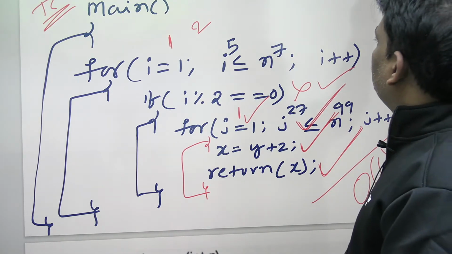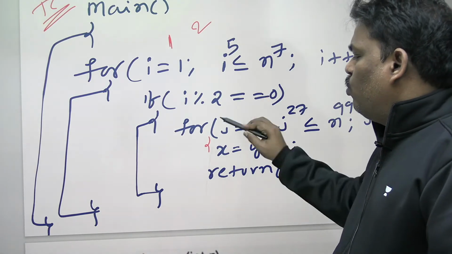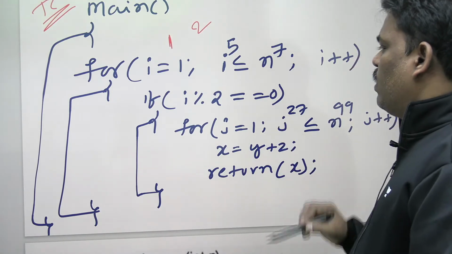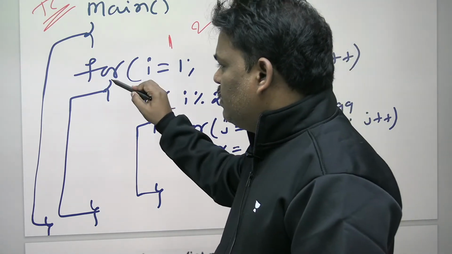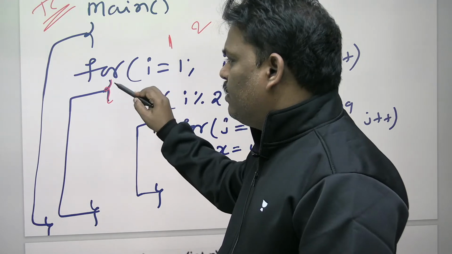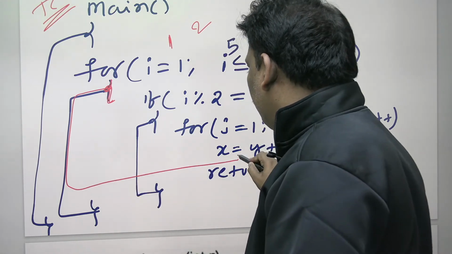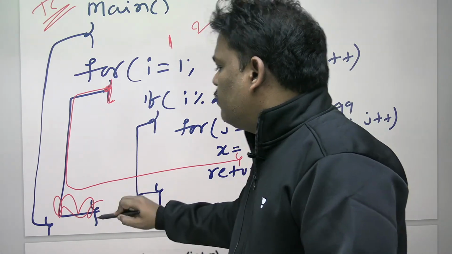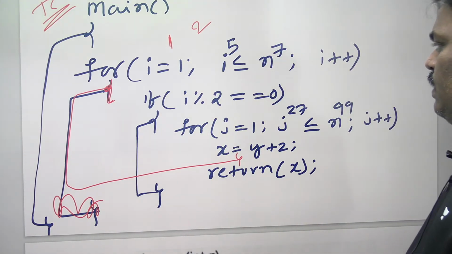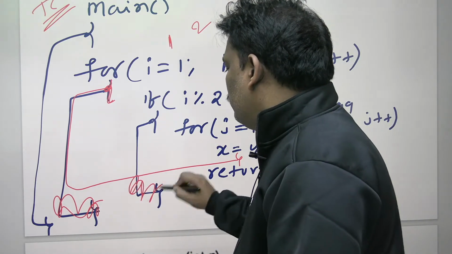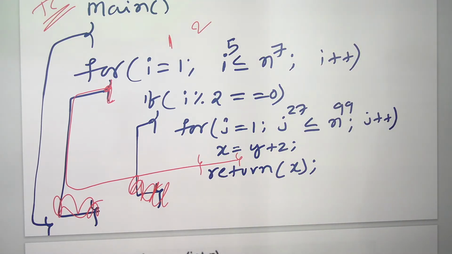Right, someone is saying, sir, can you do some more change? See, I am doing one more change also. Everyone listen, can you see this one? Listen, this for loop, careful. This for loop is started here, the i loop is started here, and it is ended here. And one more, this if condition also ends here.